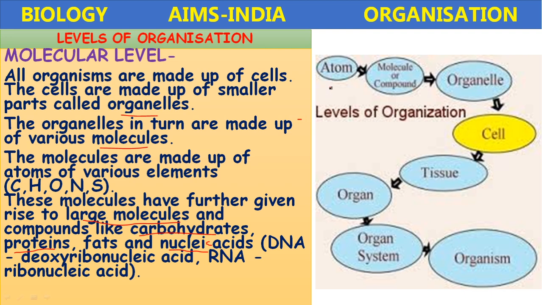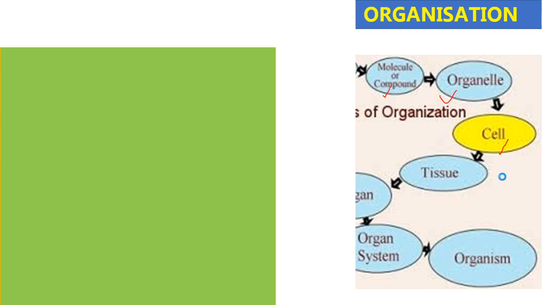So like this, the organization at the molecular level, if you see, atoms combine to form the molecules or compounds. These molecules combine to form the macromolecules. They combine to form the organelles. Organelles means the smaller parts present inside the cell. These several organelles combine to form the cells, okay. Then, the next level, let us proceed.